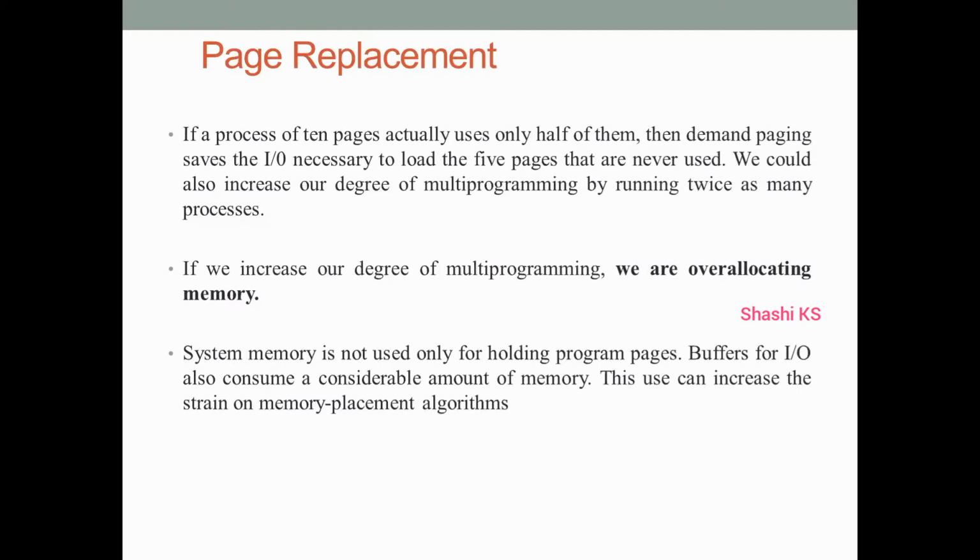But then at one extreme point, if we increase the degree of multi-programming, we will actually end up over-allocating the memory. Over-allocating the memory means memory is loaded with too many processes, in such a way that finally it will end up in a situation where there are no free frames available even to complete the execution of the currently present processes in the computer's memory. Also, another thing you have to remember is, memory is required not only for storing the pages of a process, memory is also required for storing the input-output buffers. It's also required for the operating system. So the memory management algorithm has to efficiently take care of all these things and allocate memory for all of them.